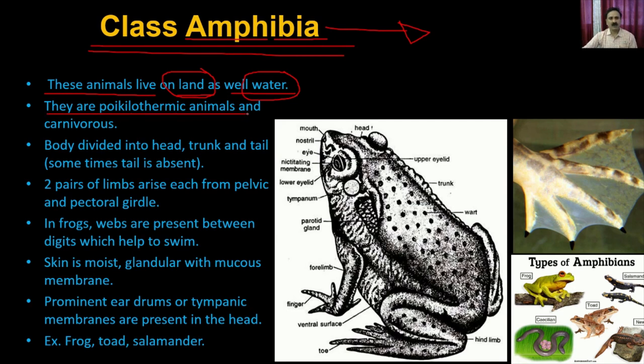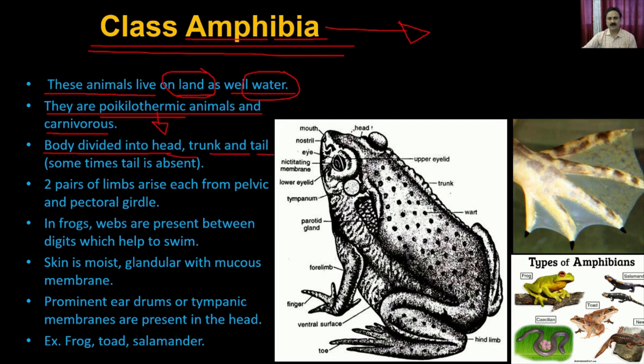They are poikilothermic animals and they are carnivorous. If you recall, poikilothermic means they are cold-blooded animals, so they cannot maintain their body temperature. Whatever the temperature outside is, that would be the temperature of the frog, and that is called poikilothermic. The body is divided into head, trunk, and tail.